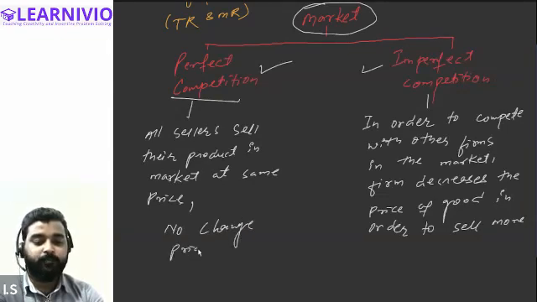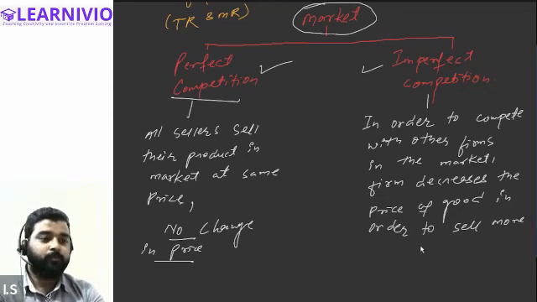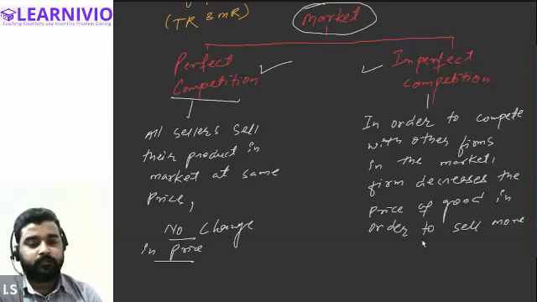No change in price because the seller can sell any quantity at the same price. Therefore, he is not required to reduce the price of the commodity. But in case of imperfect competition, it is presumed that the competition in the market is so difficult that in order to sell more quantity of the commodity, the seller has to reduce the price. Otherwise, he won't be able to survive in the market.